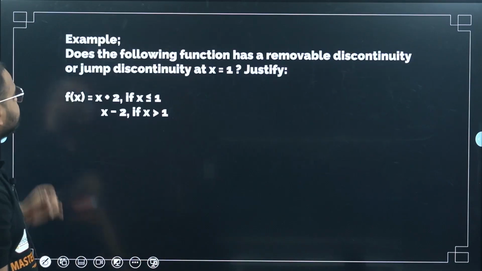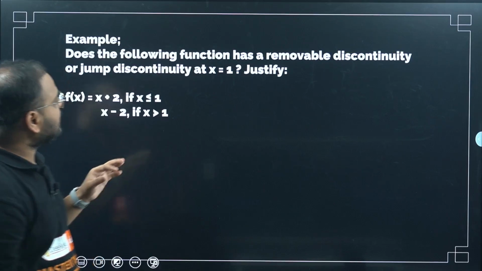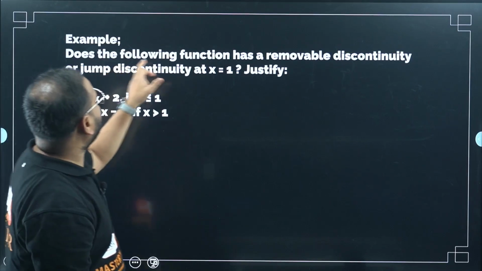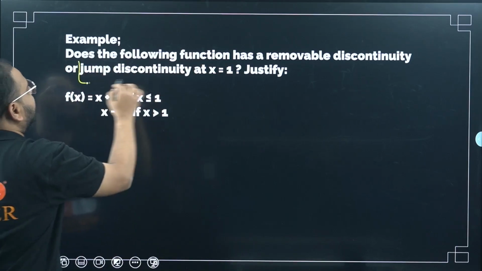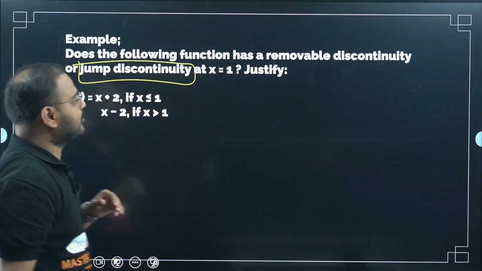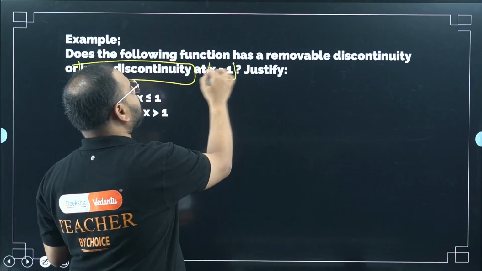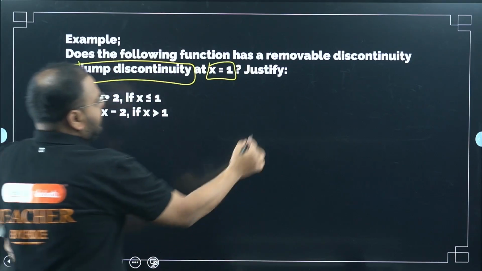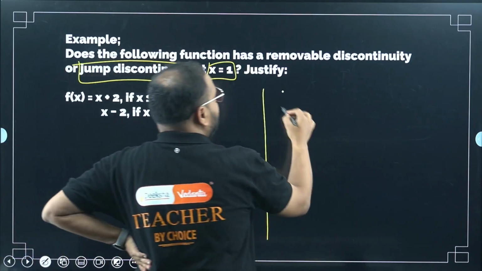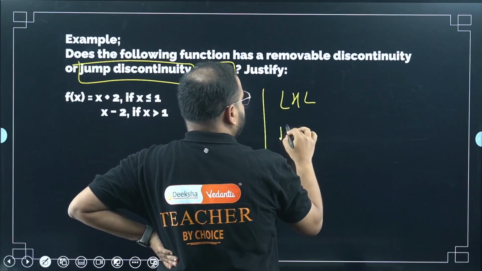I've taken an example. Please check. The question is, does the following function have a removable discontinuity or jump? Jump is also another name for non-removable discontinuity at point x equals 1. Please check here. What I'm going to do first is find the LHL, next is to find the RHL.